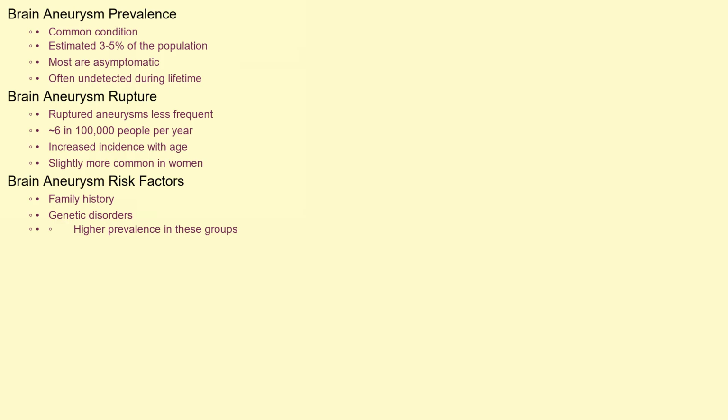Brain aneurysms are more common than you might think. It's estimated that around 3 to 5% of the population may have a brain aneurysm. However, the vast majority remain asymptomatic and are never detected during a person's lifetime. Ruptured aneurysms are less frequent, affecting approximately 6 in 100,000 people per year. The incidence increases with age, and they are slightly more common in women than in men. Additionally, certain populations, such as those with a family history of aneurysms or specific genetic disorders, have a higher prevalence.